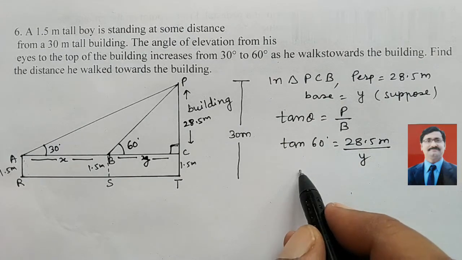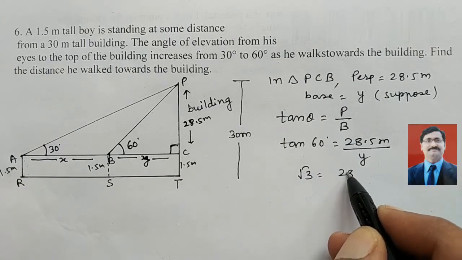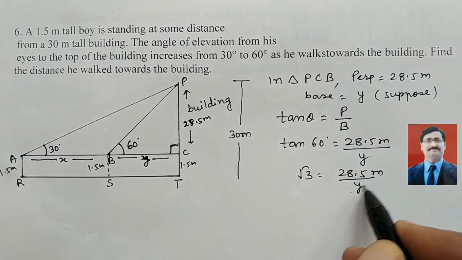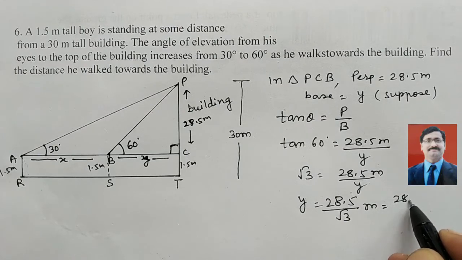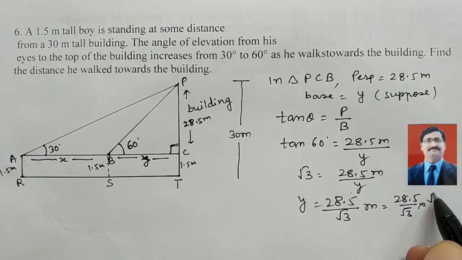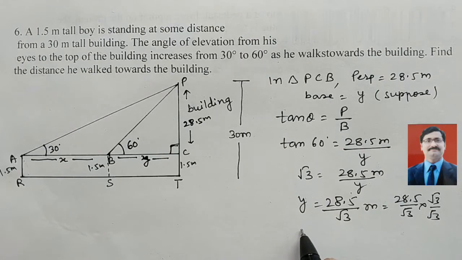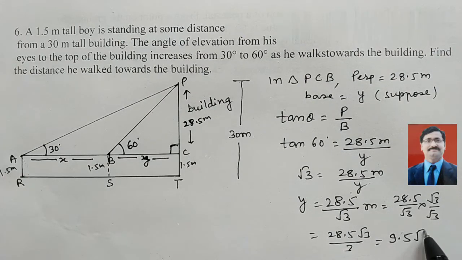Tan 60 is root 3, so we get here y equal to 28.5 upon root 3 meter. Look here, this we have to rationalize, means 28.5 upon root 3 we multiply and divide by root 3. So we get here 28.5 root 3 upon 3, and 3 is cancel. 3 9 are 27 and 3 5 are 15, means 9.5 root 3 meter we get. This is the value of y.